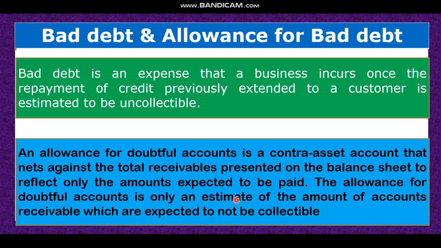It is not actual. It is an estimate of the amount of account receivable which is expected not to be collected. That means the amount which we may not collect is the allowance for doubtful debt. If we keep any provision for that money, then it is allowance for bad debt.